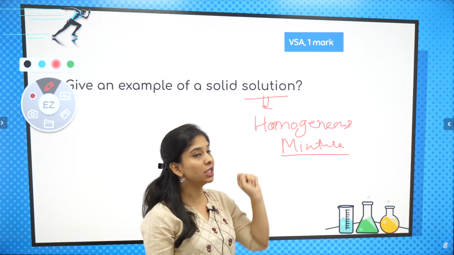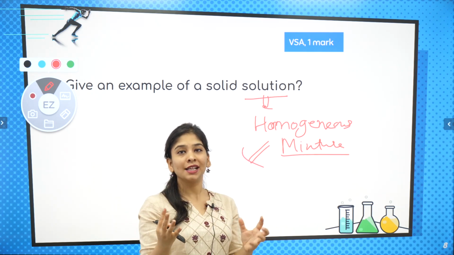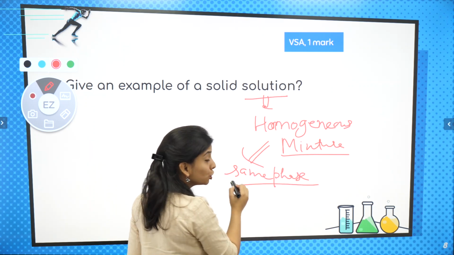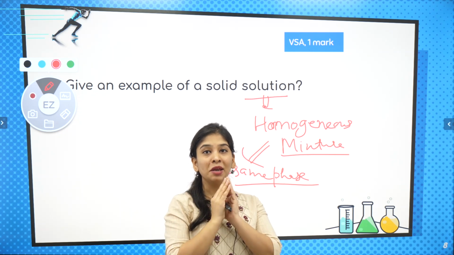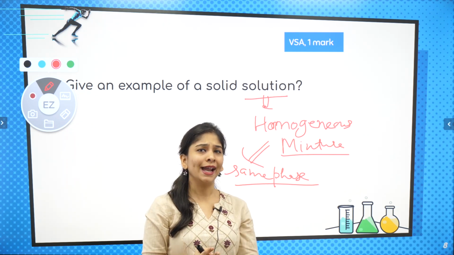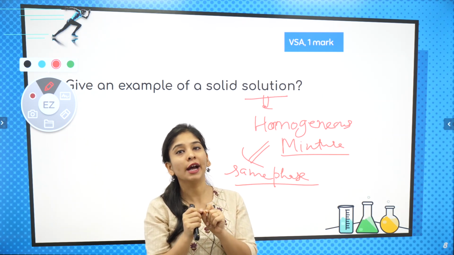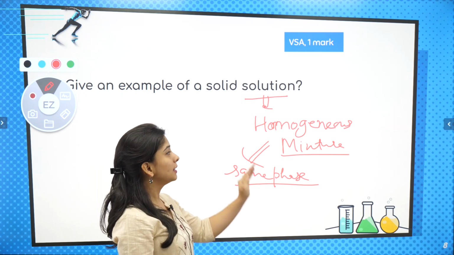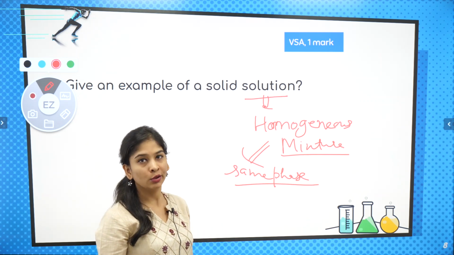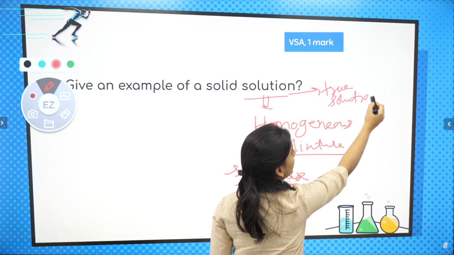Homo means same, genus means phase, means that kind of a mixture in which all of my substance are present in the same phase. सेम फेज का मतलब I am not able to differentiate कि इसके अंदर 2 पार्टिकल है, 3 है, 4 है, कितने हैं. They mix with each other so well that it gives a feel like it's only one. Then it is impure, because randomly you have mixed that. It is not like this is made up of same kind of particles. Yeah, बच्चे? So yes, this is homogeneous mixture, same phase. Another name is solution. You can also call it true solution, same thing only. Solution or true solution as well, right?